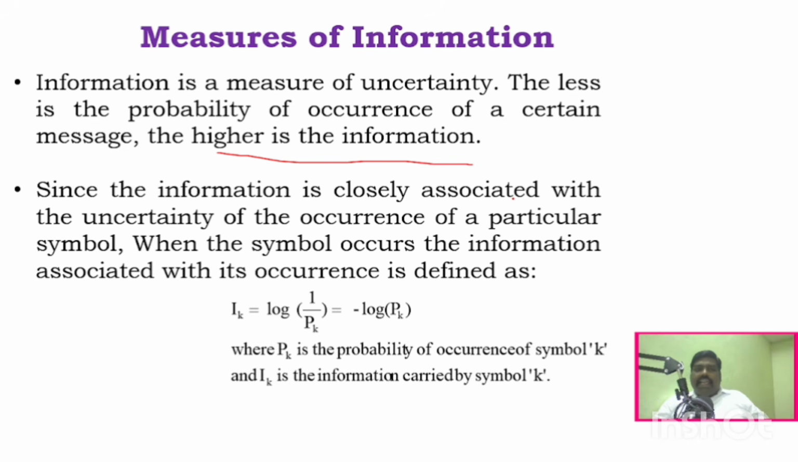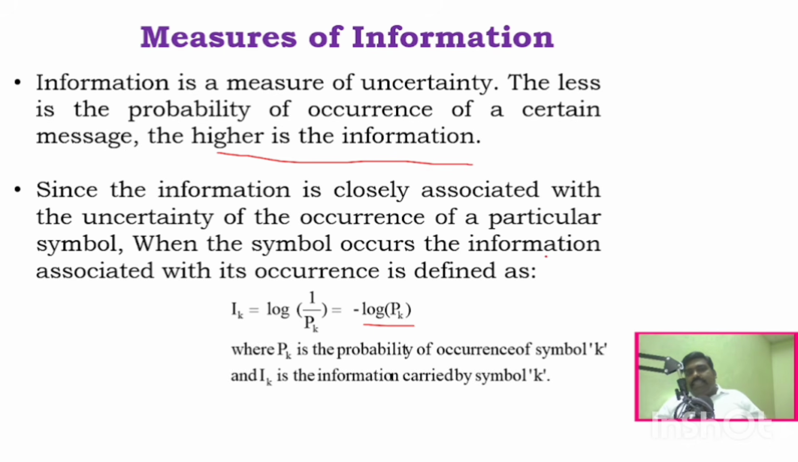To understand that, you have to know that information is closely associated with the uncertainty of occurrence. And this can be given as a formula: Ik is equal to log 1 by pk, which we can write as minus log pk, where pk is the probability of occurrence.